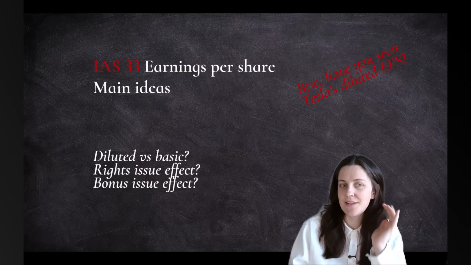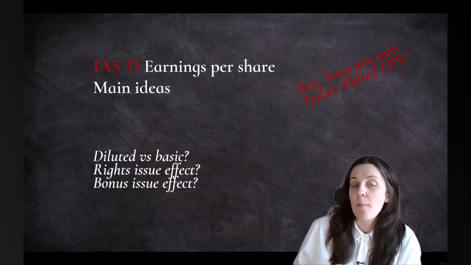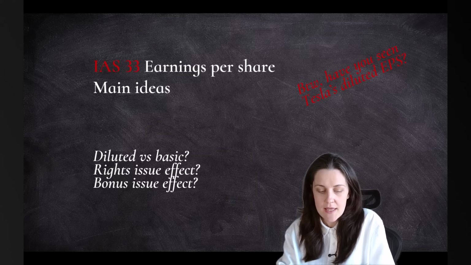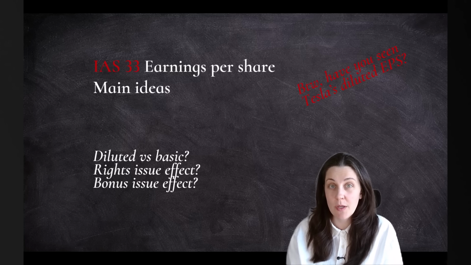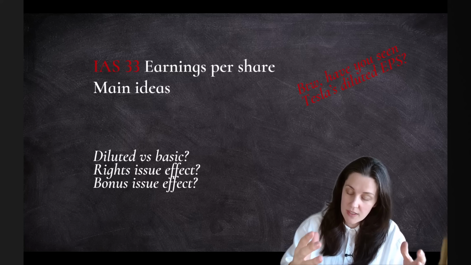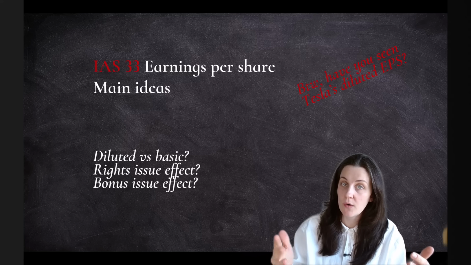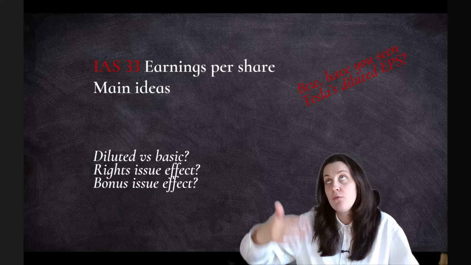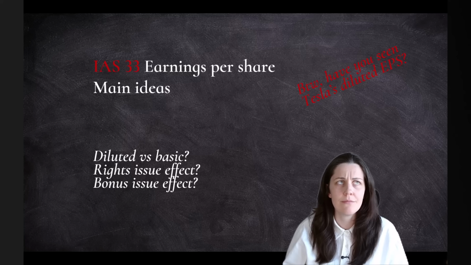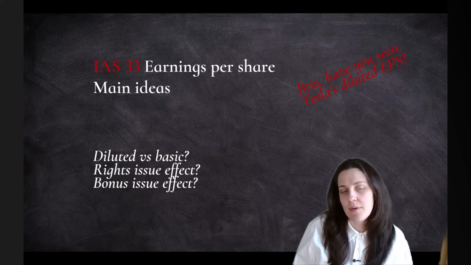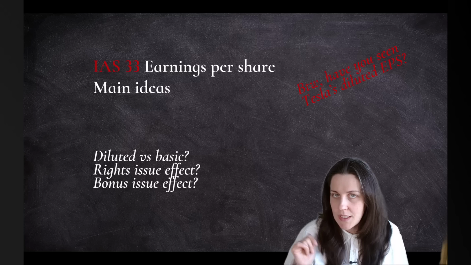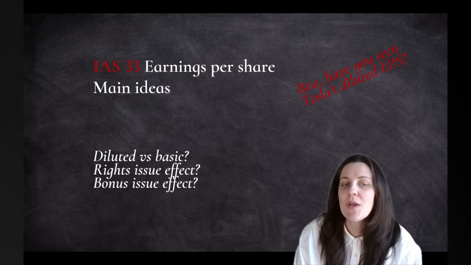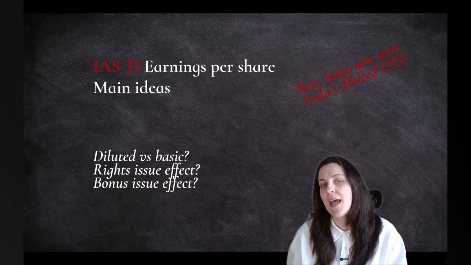So profit after tax divided by the number of shares. But here is the trick. The thing is that we can actually issue shares that are sold at a market price, and this would be quite fair. So this is the valuation of the company, and if you want to join our group, you need to invest as much as we do invest right now, as if we were to sell and buy back the shares, right? But what could happen is that there would be a bonus issue, so at no cash, or a rights issue, so at less cash, and we would need to recalculate earnings per share.